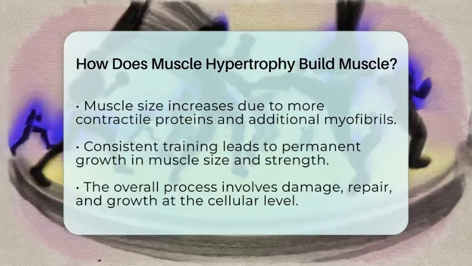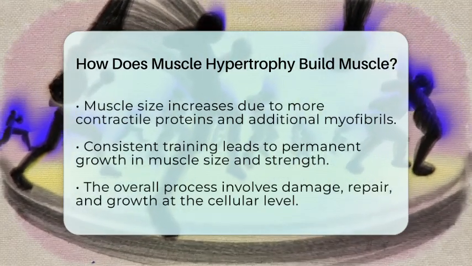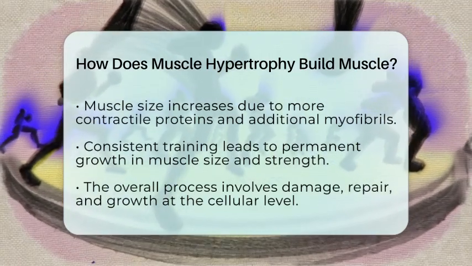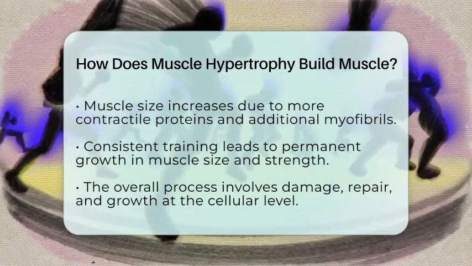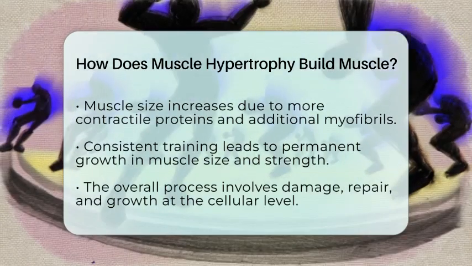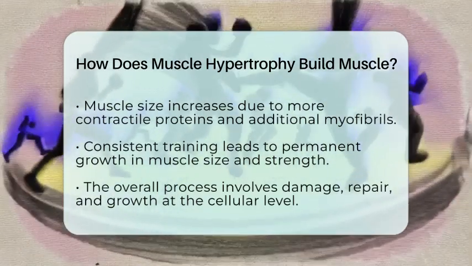In summary, muscle hypertrophy builds muscle by causing microscopic damage to muscle fibers, which triggers a repair process involving satellite cells and increased protein synthesis. This process results in larger, stronger muscle fibers capable of producing greater force, ultimately leading to increased muscle size and strength.